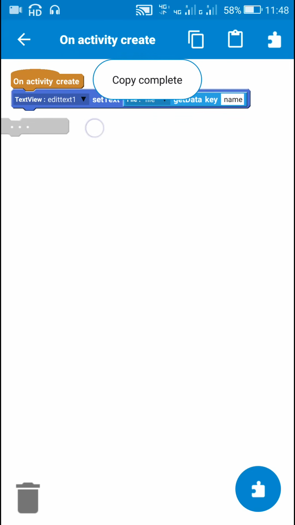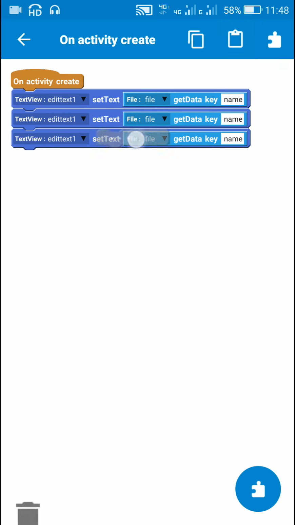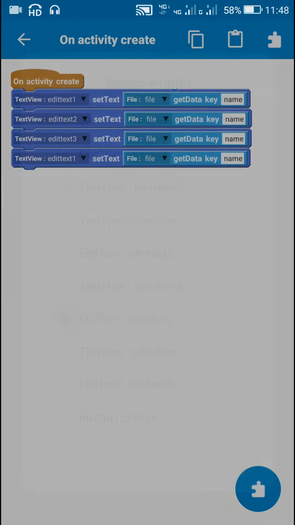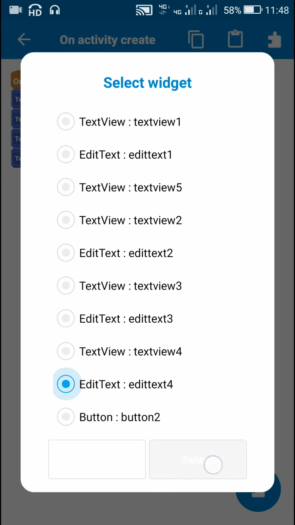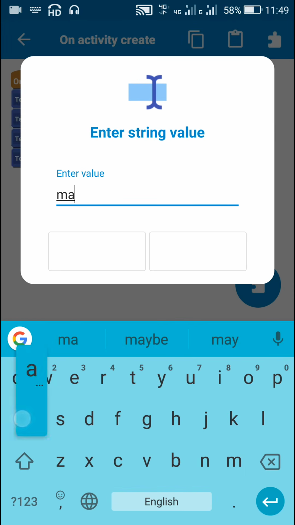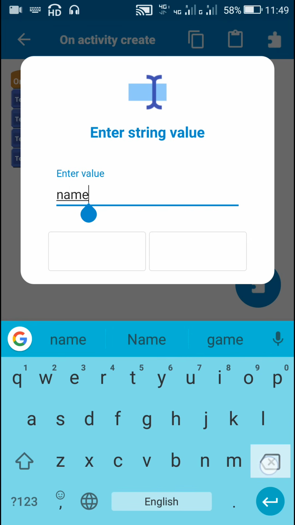Now similarly I will do this for all the other edit text fields, edit text 2, edit text 3 and edit text 4. This is for edit text 2, edit text 3 and edit text 4. The keys will be different. Maths, English and science.